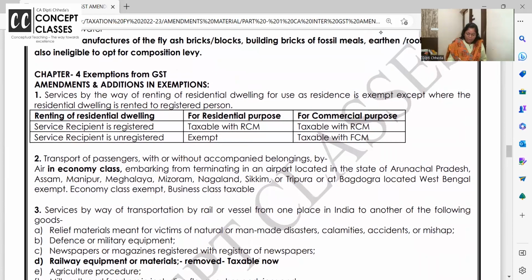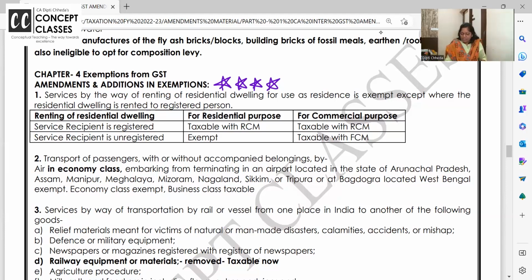And most important one is renting of residential dwelling. On this, sure, they can ask you a numerical problem also. Mark it very, very important. You all know that when commercial properties, godowns, factories, depots, are given on rent, they are liable to GST.